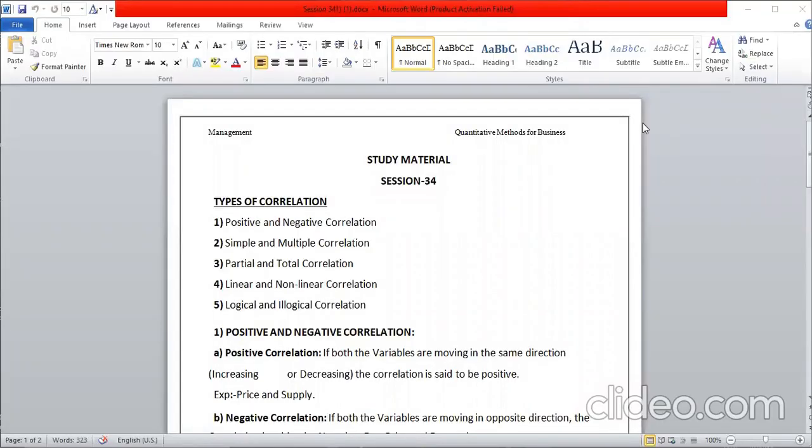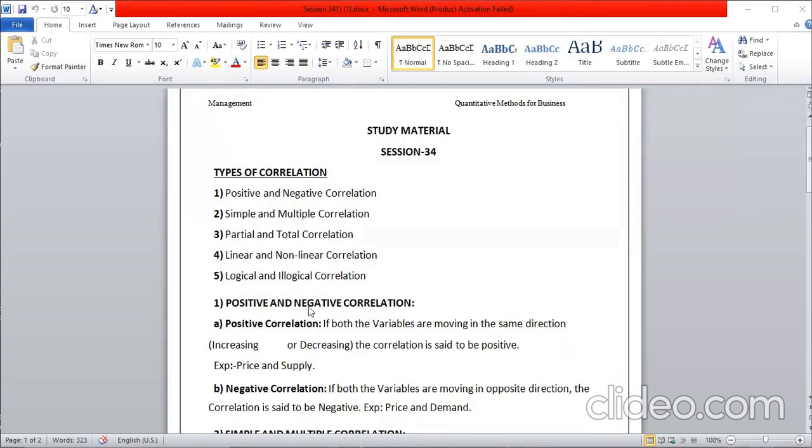Good morning, friends. Session 34, types of correlation. Positive and negative correlation. Second one, simple and multiple correlation. Third one, partial and total correlation. Fourth one, linear and non-linear correlation. Fifth one, logical and illogical correlation.